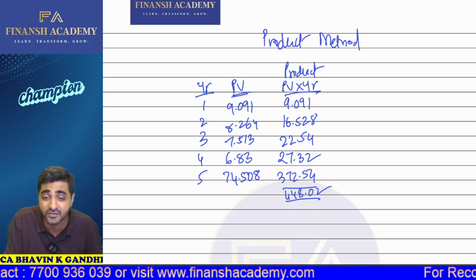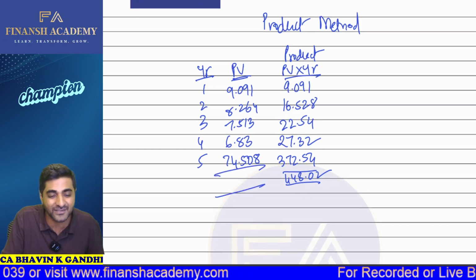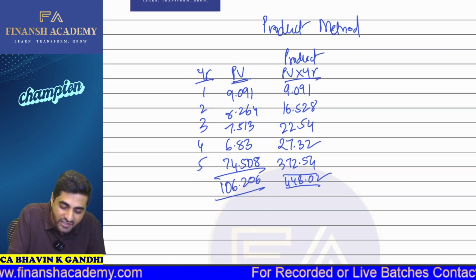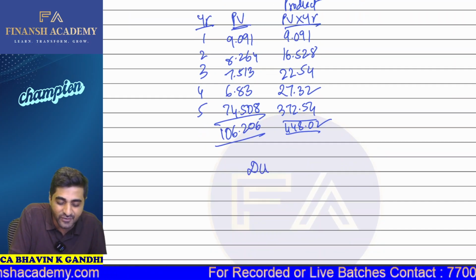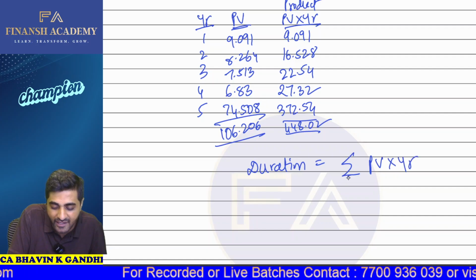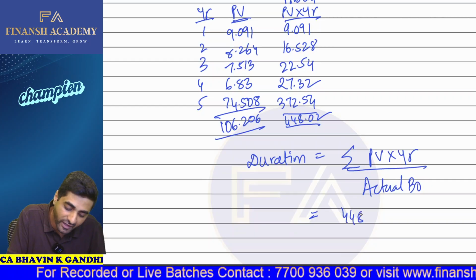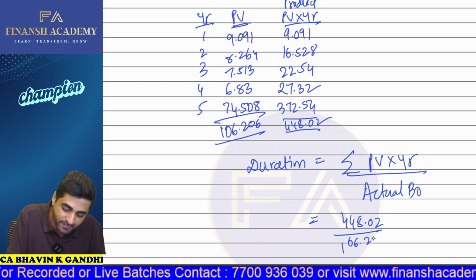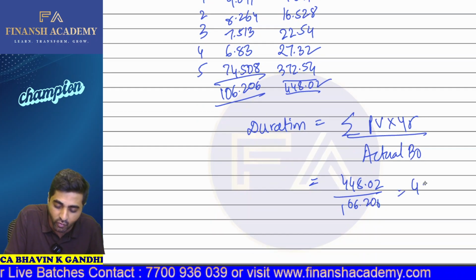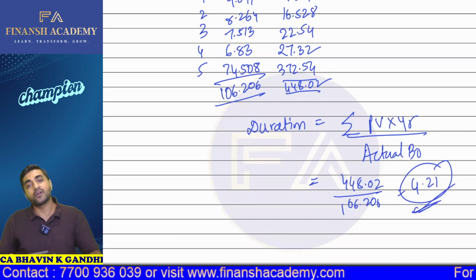So is this your product? Come on, yes or no? Yes. So what we need to do is divide this product by the actual B0, and the actual B0 was 106.206. So what is going to be your duration now? For duration, we will simply take the summation of present value into year and divide that by the actual B0. So this was 448.02, which I'll divide by 106.206. So this will now be 4.21 years. Just check, this is exactly the same, 4.21.